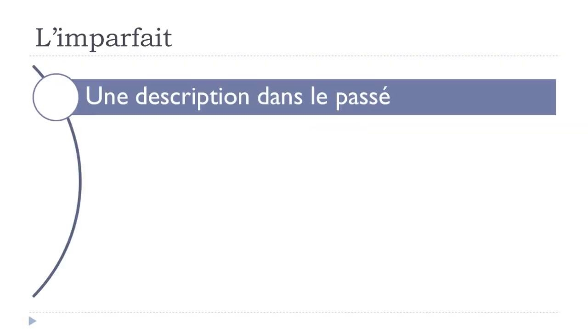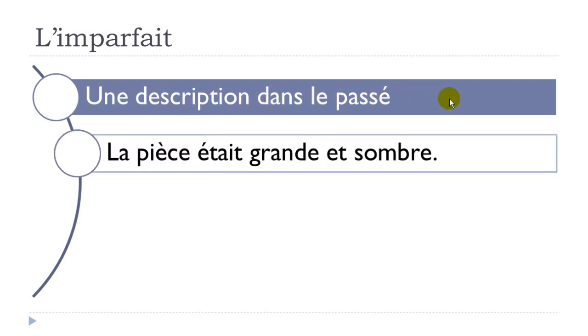The first situation when we will use l'imparfait is if you want to describe something in the past, une description dans le passé. Like in this example here, la pièce, the room, était, that's the verb here. The verb is to be, and it's the imperfect form, était, grande, big, et sombre, dark. In that case, you want to describe the room, then you should use l'imparfait.